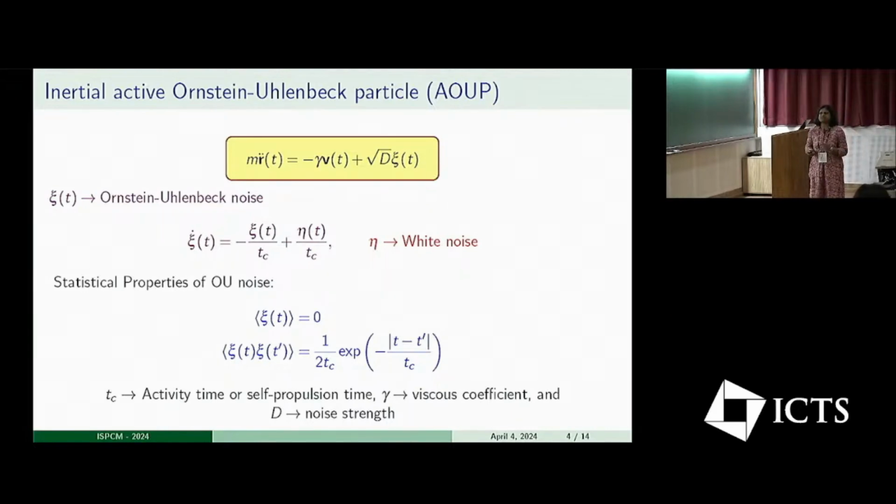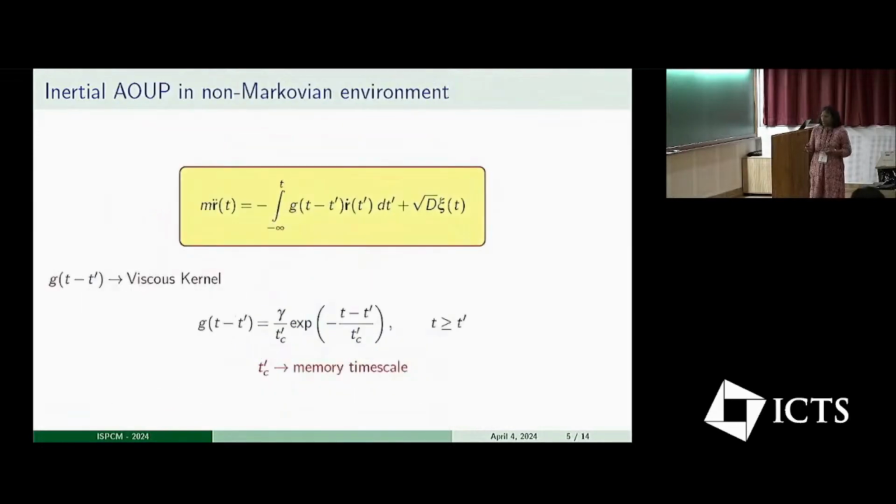So Tc can be referred to as the self-propulsion time or activity time of the particle. The non-Markovian environment is realized by introducing a time-dependent memory kernel in the viscous drag, which in our model decays exponentially with a time constant Tc'. Tc' quantifies the persistent duration of memory, or memory time scale.